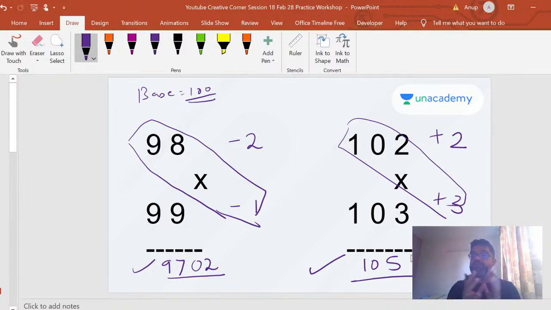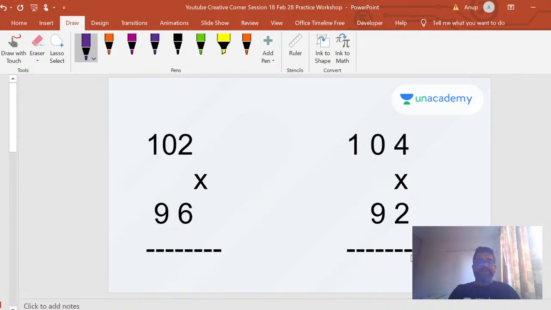But of course you can't use it if the base is too far away, if the number is too far away from the base. So you have to make a choice. Sometimes it's okay, I mean, you can maybe calculate it, but then you will have to choose. You'll have to see and think for yourself, is it too far away from the base? For some people, it's really difficult to define how far is far and how near is near. But try to. You will see that it comes with practice, getting used to it. Each one has a different parameter. Okay, so let's look at one more example here.